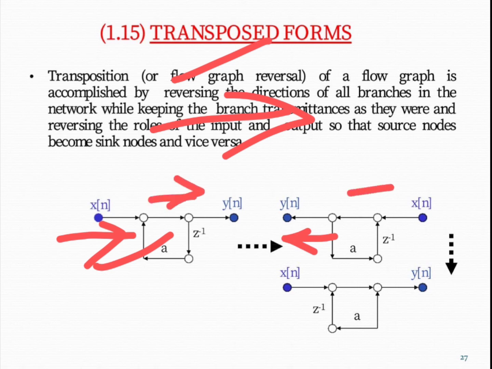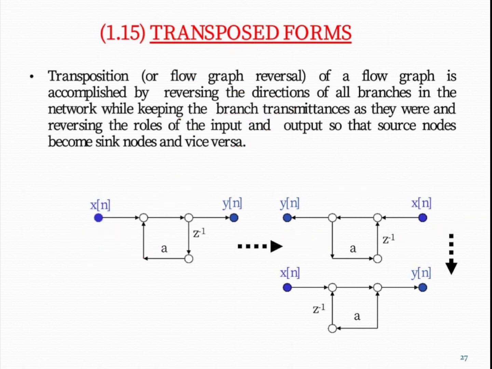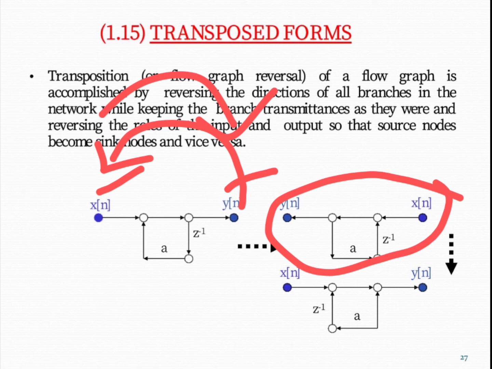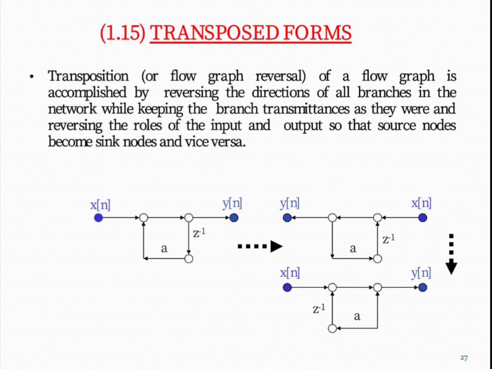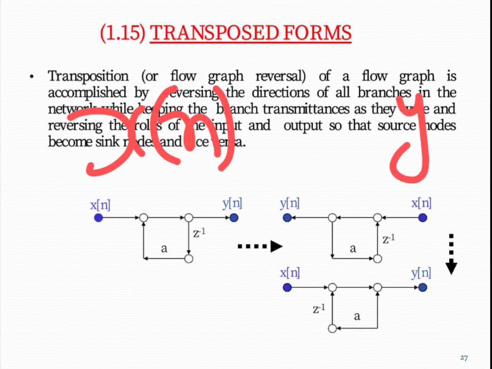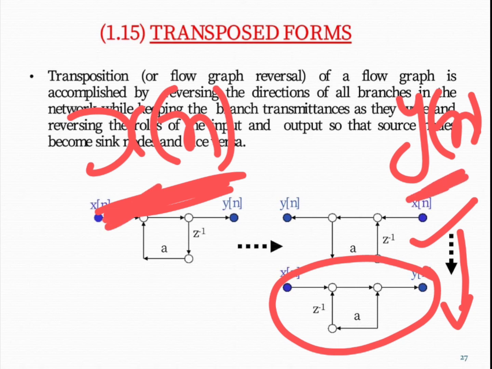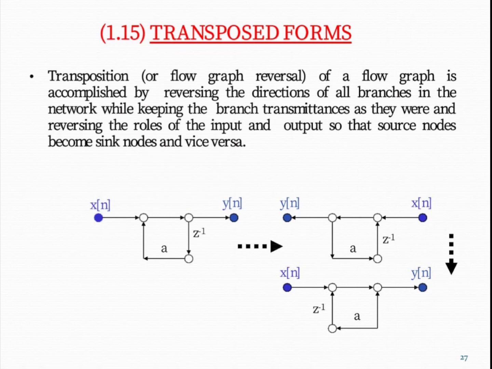Likewise, all the branches are reversed in this particular diagram, as you can see, and the input is shifted toward here, and this is shifted from left to right, right to left. This is the diagram after the transposed form. But as we know, in the standard, input is always on the left side and output is always on the right side. So for our convenience, we can have this particular figure, which is similar to this one, but as per the standard, input must be on the left side and output must be on the right side. Just for our convenience, we can do it like that.